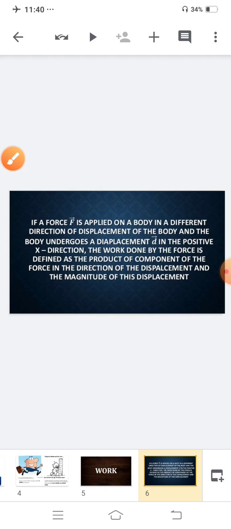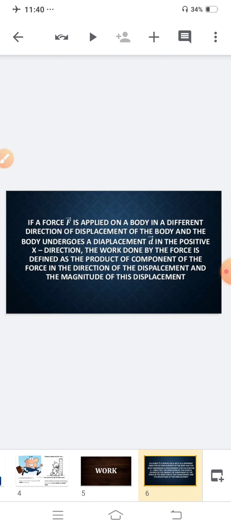If a force is applied on a body in a different direction from the displacement of the body, and the body undergoes a displacement in the positive direction, the work done by the force is defined as the product of the component of the force in the direction of the displacement and the magnitude of this displacement.